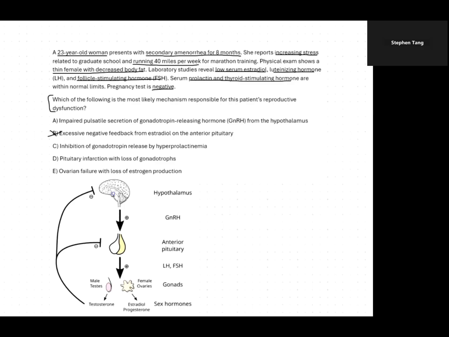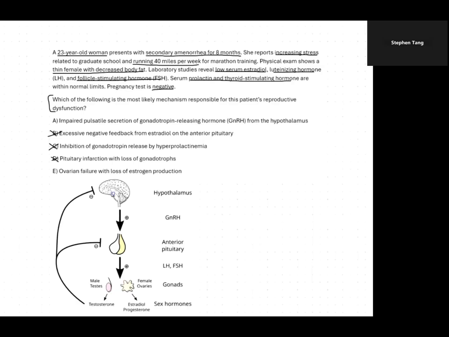C. Inhibition of gonadotropin release by hyperprolactinemia. Now, this is leading us to think about something like a prolactinoma, but if you remember, we had normal prolactin levels, so this is pretty easy to rule out. D. Pituitary infarction with loss of gonadotropes. As I talked about before, this is a possible complication of pregnancy where severe blood loss during pregnancy can lead to pituitary infarction because of inadequate blood flow. From our question, we don't know if this patient was previously pregnant, but we do know that she has a normal TSH, which makes this option pretty unlikely as TSH is also made in the pituitary. So, we can cross this out as well.